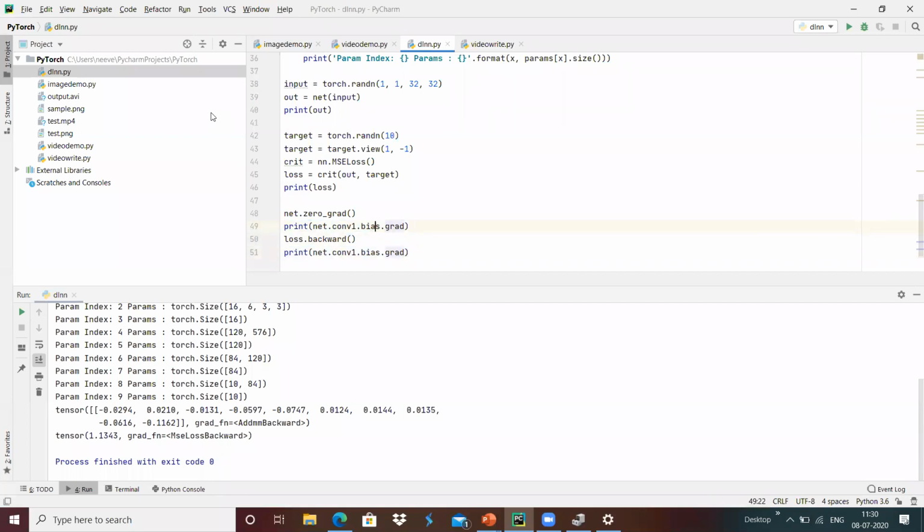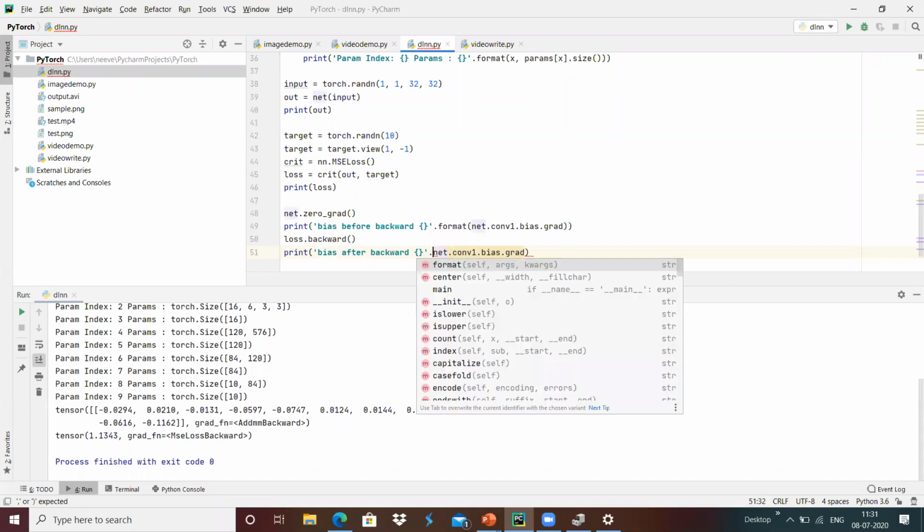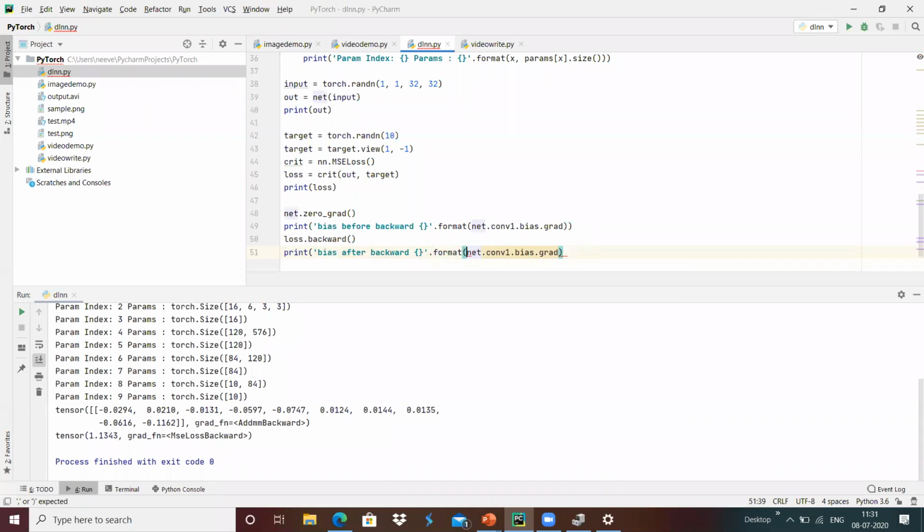Maybe I'm going to give, sorry, maybe bias before backward .format, and maybe I'm going to do bias after backward over here with .format.